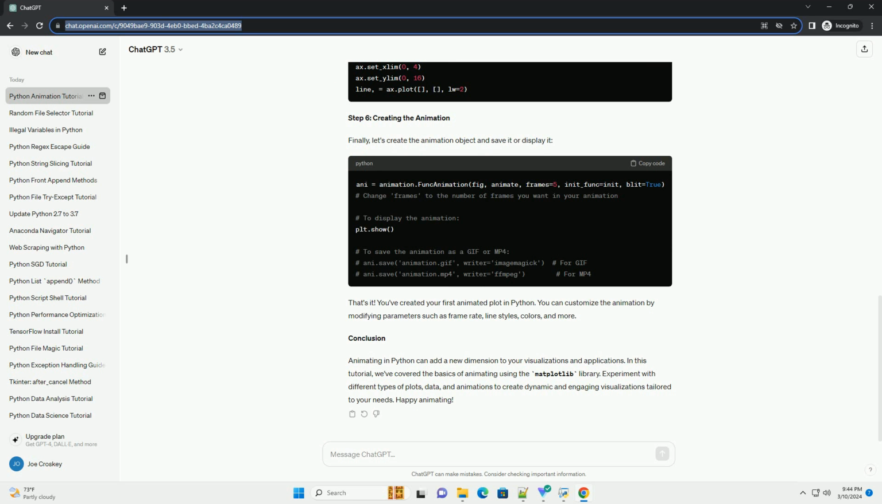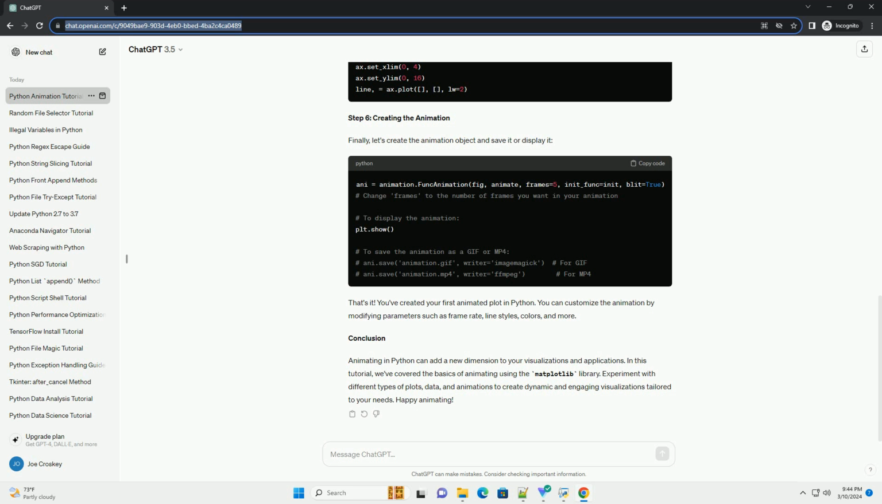Step 5. Setting up the animation. Now, let's set up the figure, axis, and the line that will be animated. Step 6. Creating the animation. Finally, let's create the animation object and save it or display it. That's it. You've created your first animated plot in Python. You can customize the animation by modifying parameters such as frame rate, line styles, colors, and more.